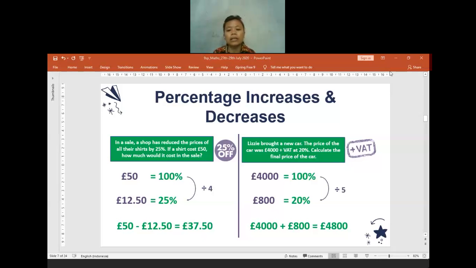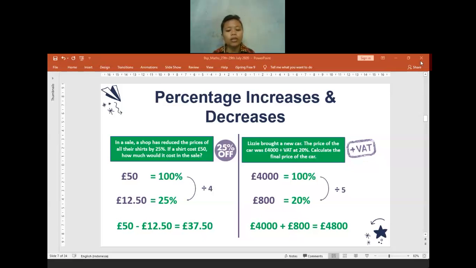Now for the other one, Lizzie bought a new car. The price of the car was 4,000 pounds plus the VAT at 20%. VAT in here is value added tax, so there will be a tax which is 20%. You have to find what 20% is equal to in pounds.